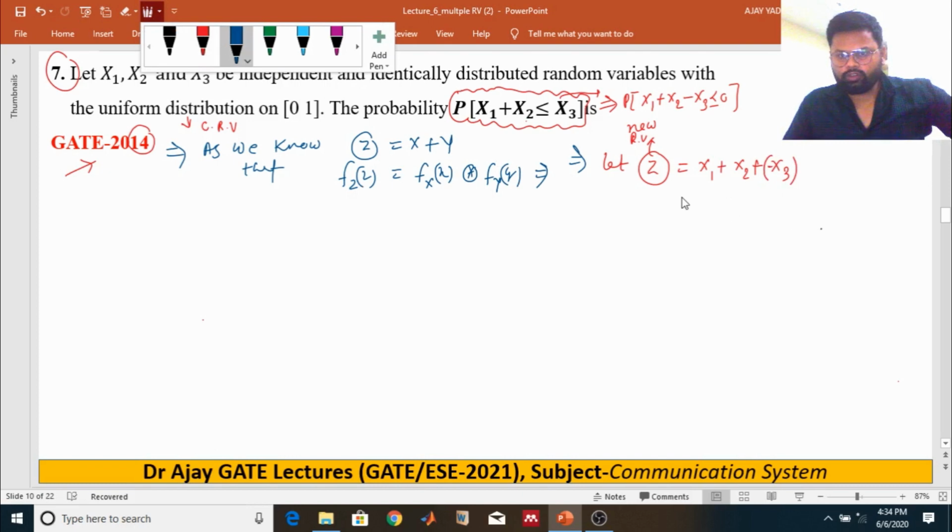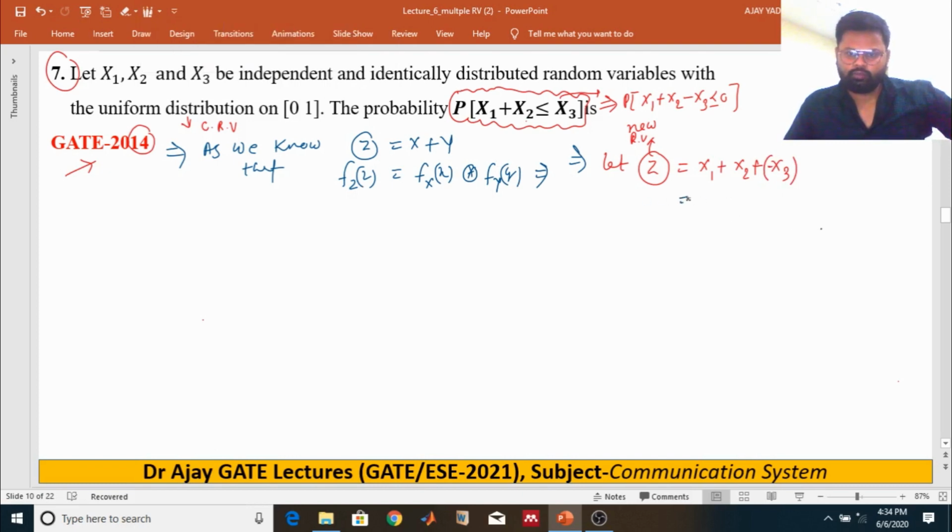So what about this PDF? Overall, this PDF will be what? Z is what? f of x1 convolution of f of x2, what? The convolution of x2 and convolution of what? f of x3.